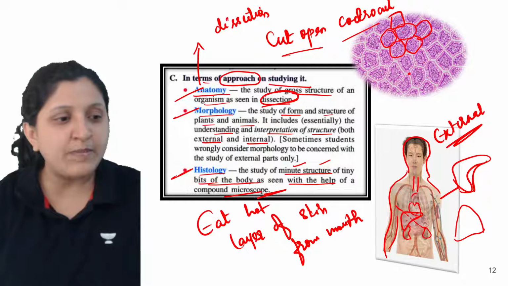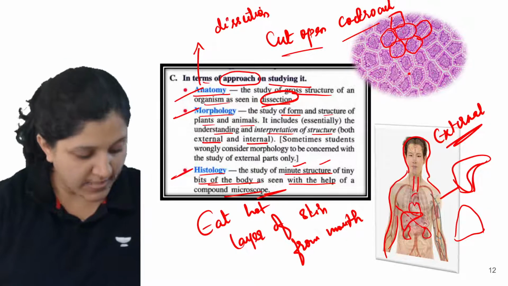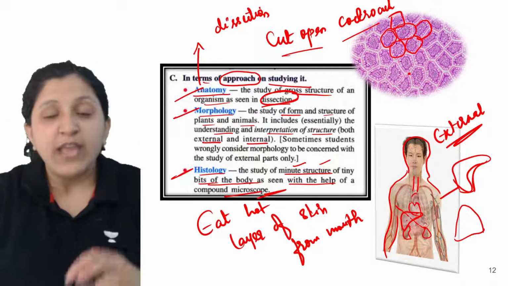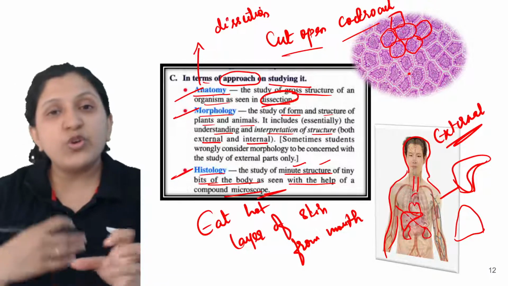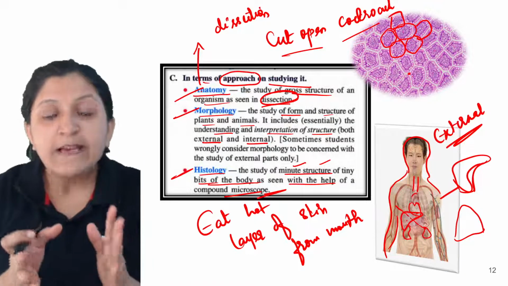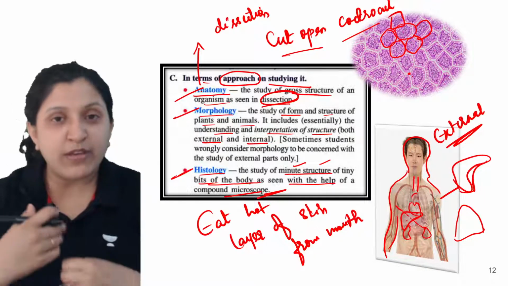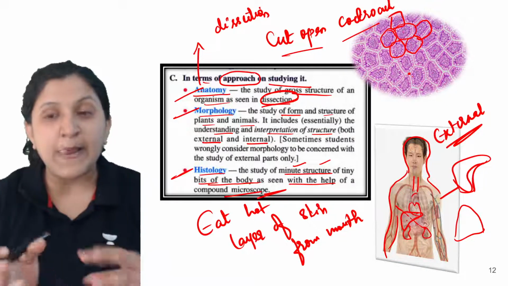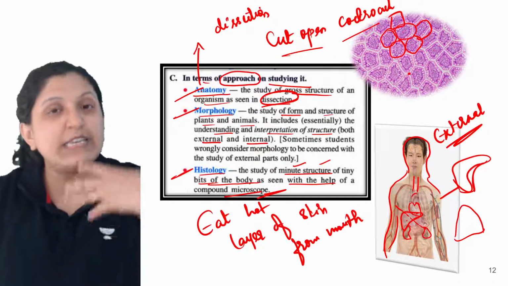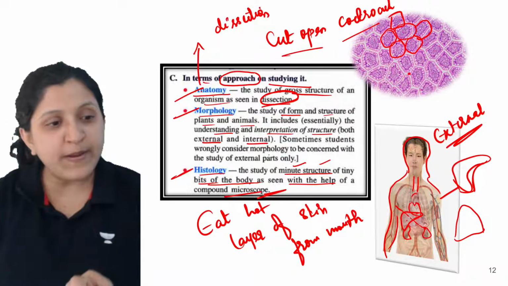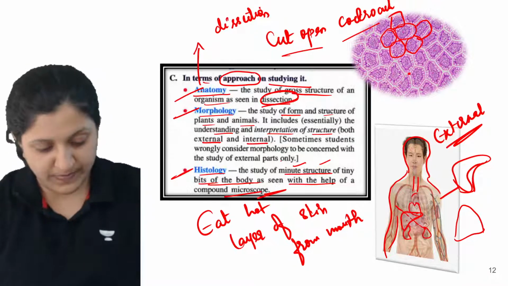Even if you want to observe a microorganism, that is a bacteria, in those cases you cannot see that, so you need a simple microscope or maybe a compound microscope just to see a movement. Again, you cannot study it in detail, but if you have to study it in detail, you require an electron microscope.